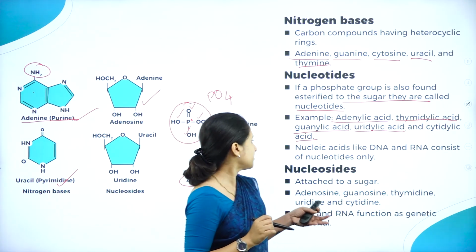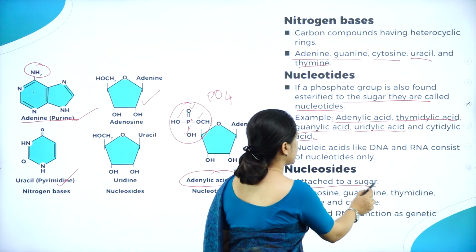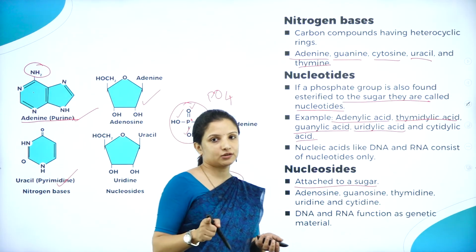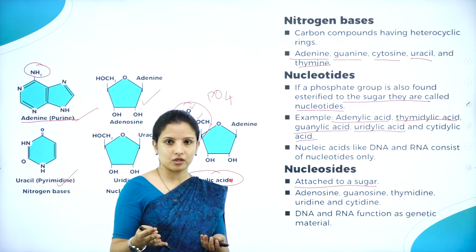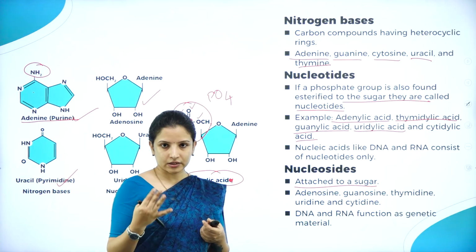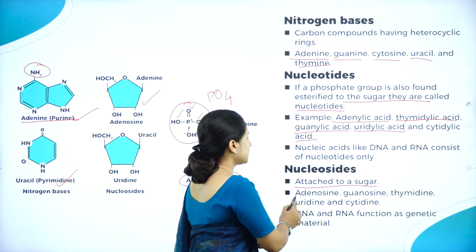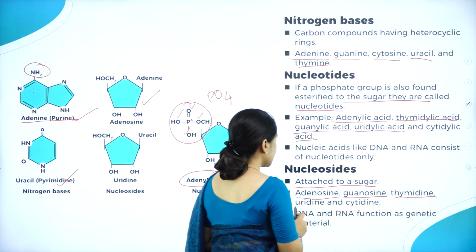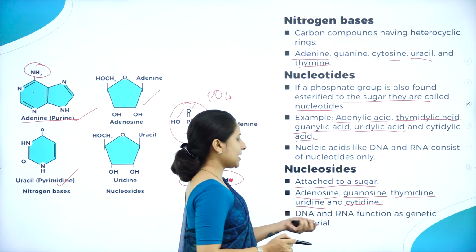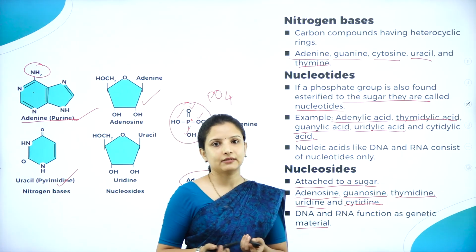And next, talking about the nucleosides. Nucleosides are also attached to a sugar, but here there is no presence of a phosphate group. It is only attached to a ribose sugar. Whether it is a deoxyribose sugar or a ribose sugar, it will be attached, and examples are adenosine, guanosine, thymidine, uridine, and cytidine. And DNA and RNA function as genetic material. All these are found in the DNA and the RNA.